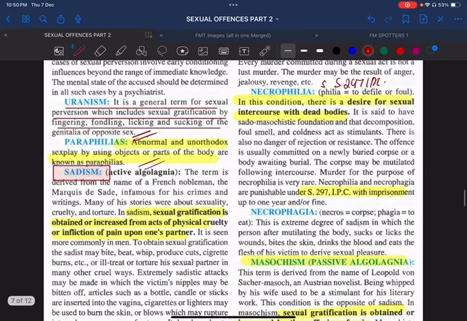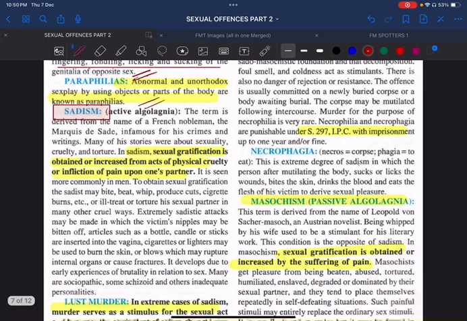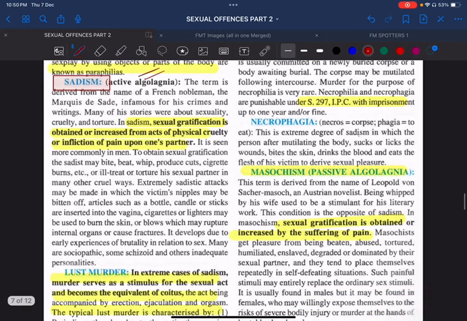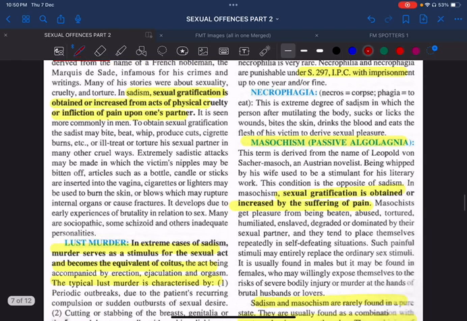In that, one important terminology is called sadism. Here, sexual gratification is obtained by inflicting pain on the other partner. And the opposite of sadism is called masochism. Here the sexual gratification is obtained by suffering the pain. So sadism means pain is produced on other person. In masochism, the pain is being suffered. The patient will get sexual gratification by suffering the pain himself. In extreme cases of sadism, even murder occurs, that is actually called as lust murder.